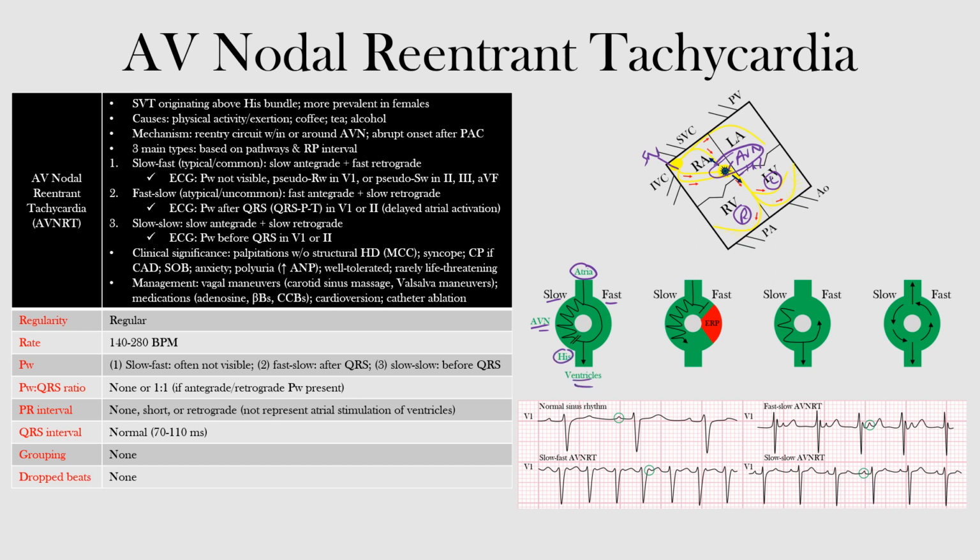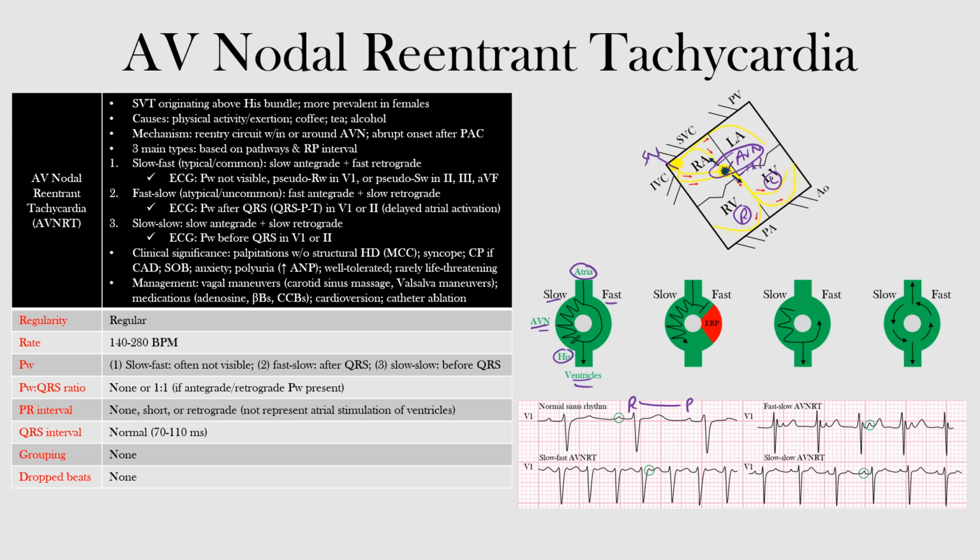Now, AVNRT can generally occur in three various types, and these three main types of AVNRT vary based on the dominant pathways involved, as well as the R to P interval. Now, the RP interval represents the time between antegrade ventricular activation, the R wave, and retrograde atrial activation, the P wave. Okay, so if you look here, our R to P interval, here's our R wave, okay, and then imagine here's a P wave. So that's the R to P interval that can help differentiate some of these.